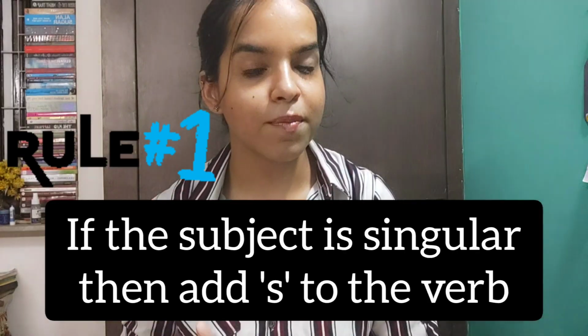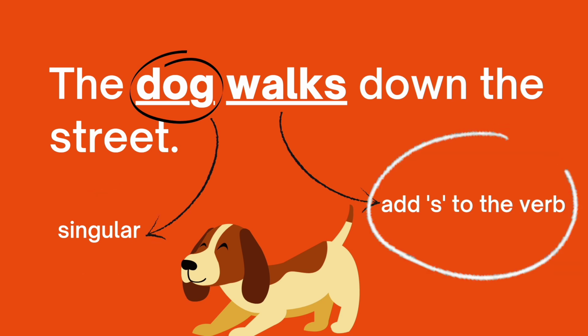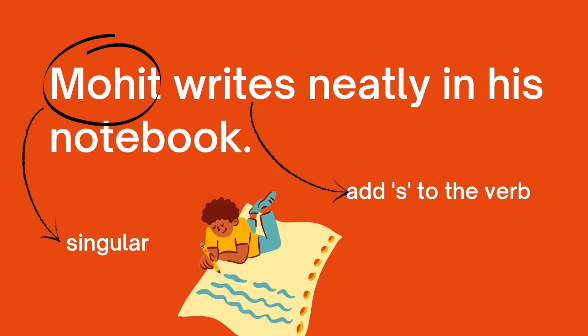First rule is, if the subject is singular, add s to the verb. I'll give an example. So here we have our first example, the dog walks down the street. In this example, dog is a singular subject. That is why we have added s to our verb, dog walks down the street. Second example is, Ria waters the plant in the garden. Again, singular subject and added s to the water. So Ria waters the plant in the garden. Third sentence is, Mohit writes neatly in his notebook. In this sentence as well, singular subject, so we have added s, writes, to the verb.